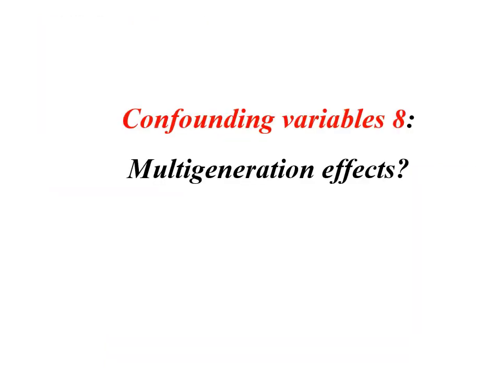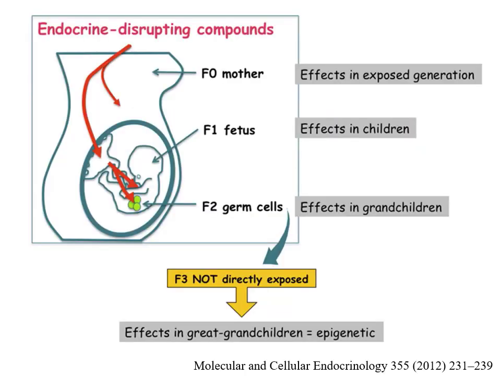Now this is a very important question. Can endocrine disrupting compounds have effects not just on one generation, but in their offspring of that generation, and the offspring, and the offspring further down the line? It is easy to envisage that the compounds can affect the adults. It is easy to envisage that the compounds can affect the fetus. It is easy to envisage that the compounds could affect the germ cells within that developing fetus and therefore have effects in the grandchildren.